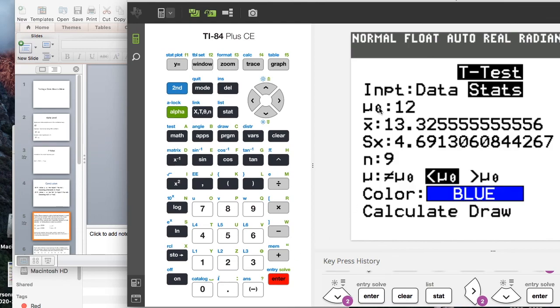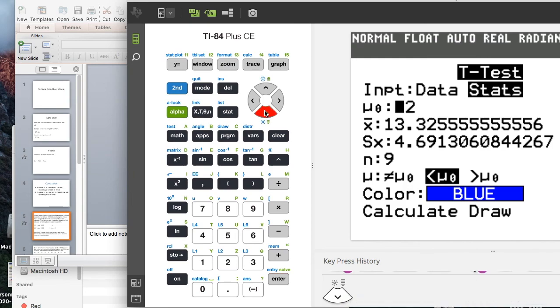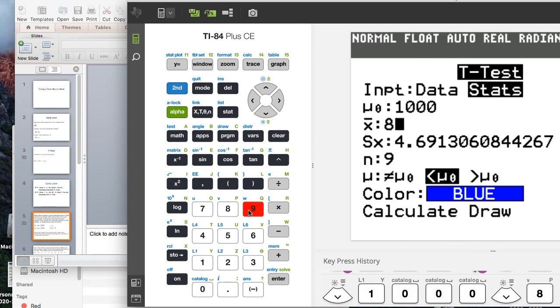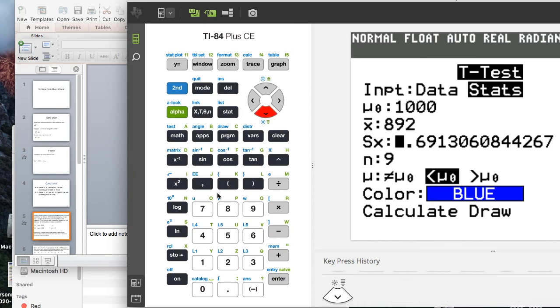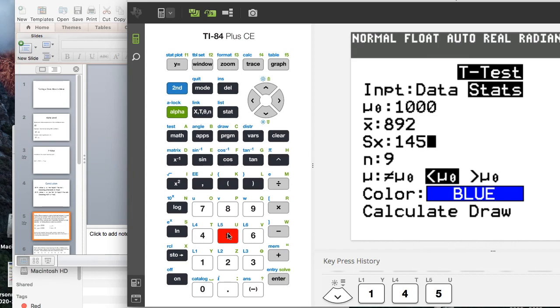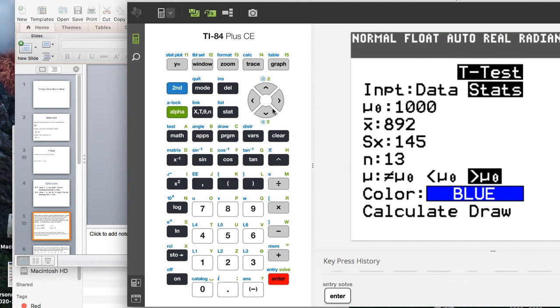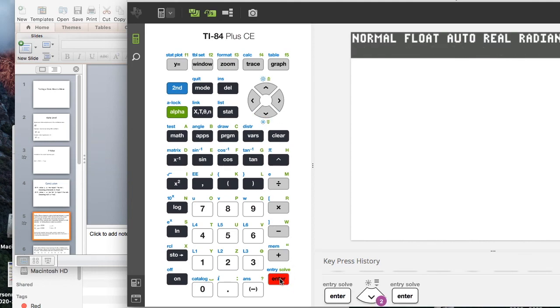So here we have mu 0, which is the value in our null and alternate. In this case, we're claiming 1,000 calories. Our average was 892. Our standard deviation was 145. And our sample size, it said 13 shows, so we have n equals 13. For the symbol, our alternative was at least 1,000 calories, so we had greater than for our alternative. Make sure that's highlighted, and go down to calculate.